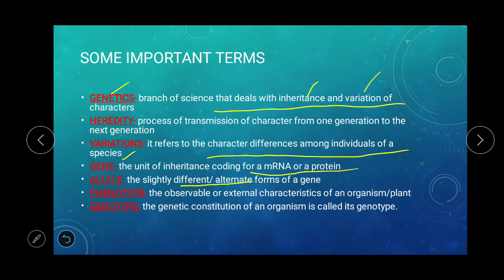Now come to phenotype. Phenotype means the observable or external characteristics of an organism or plant. For example, if you are seeing a plant or a person, you may see its height, color, etc. In the case of a flower, you can see the color of the flower, the position of the flower, etc. These are the external characteristics you can see. Then genotype. Genotype is the genetic constitution, that is, the chromosome combination and number of chromosomes present. Genetic constitution is the genotype, which is invisible; we can't see the genotype. We can only determine this by various scientific investigations or crosses.